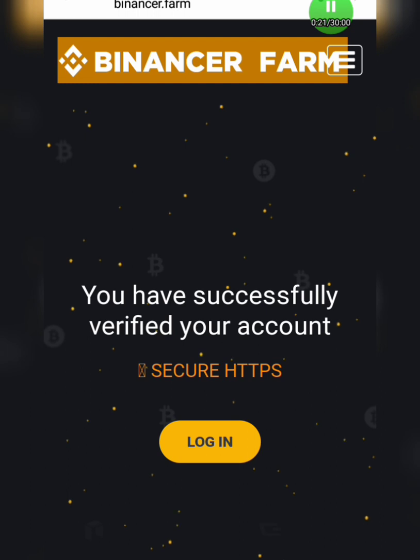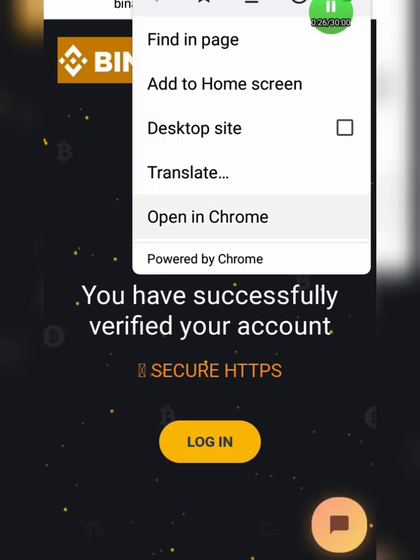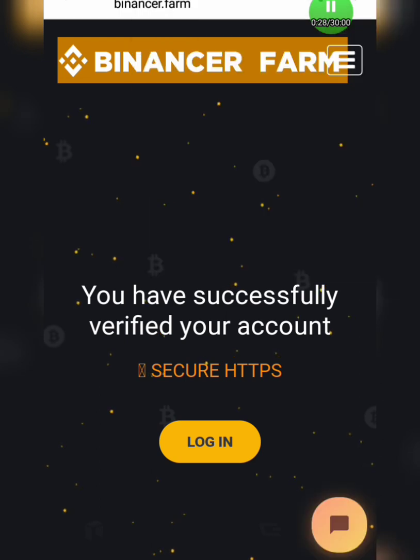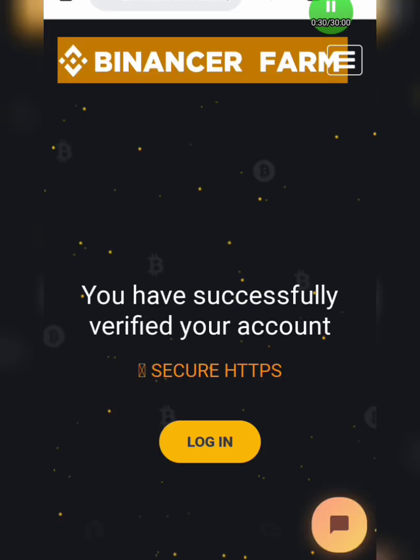Okay, let me open it in my Google Chrome. So let me change it to Google Chrome real quick. Okay, open in Chrome. Okay, so guys, here you are. Let me just wait for it to load. They say that you have successfully verified your account, so you click on login. All that you need to do is click on login.